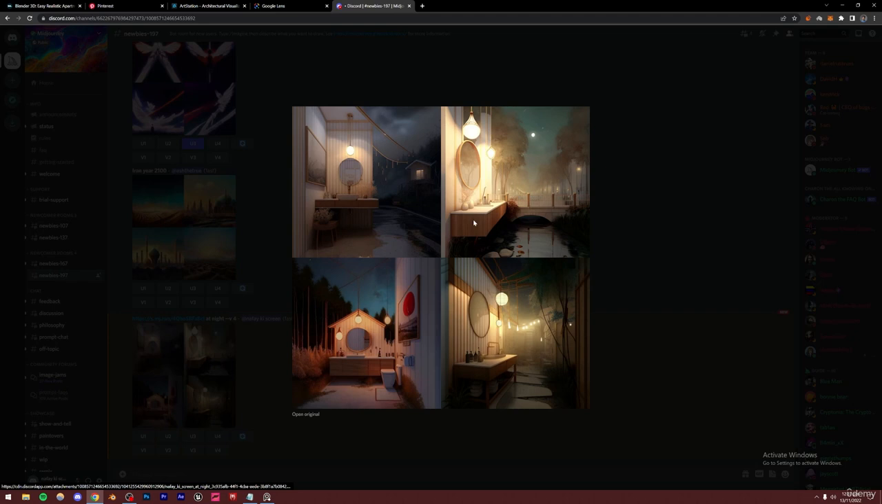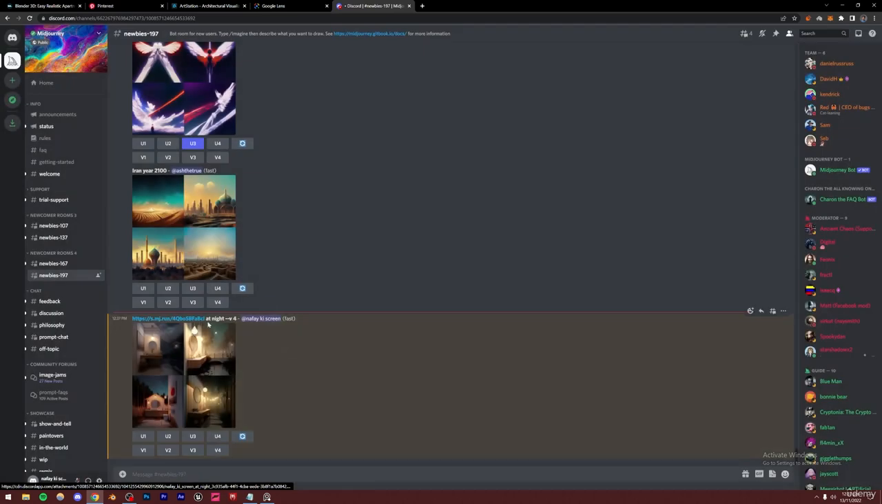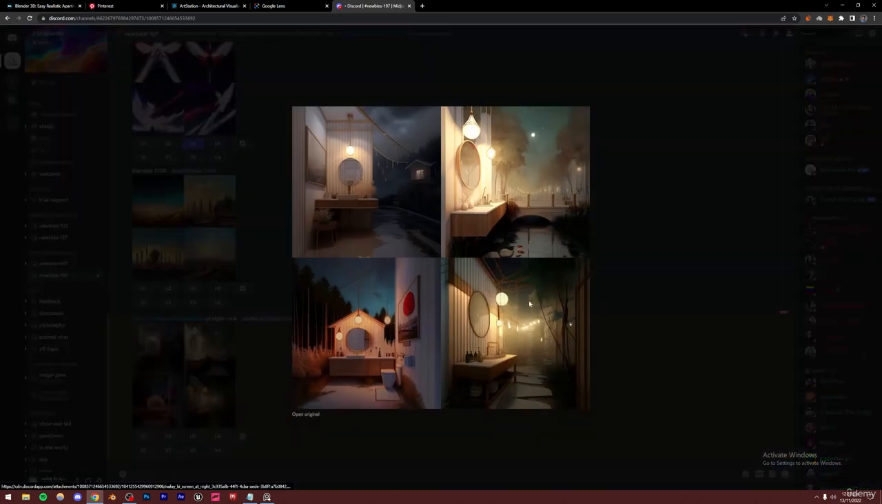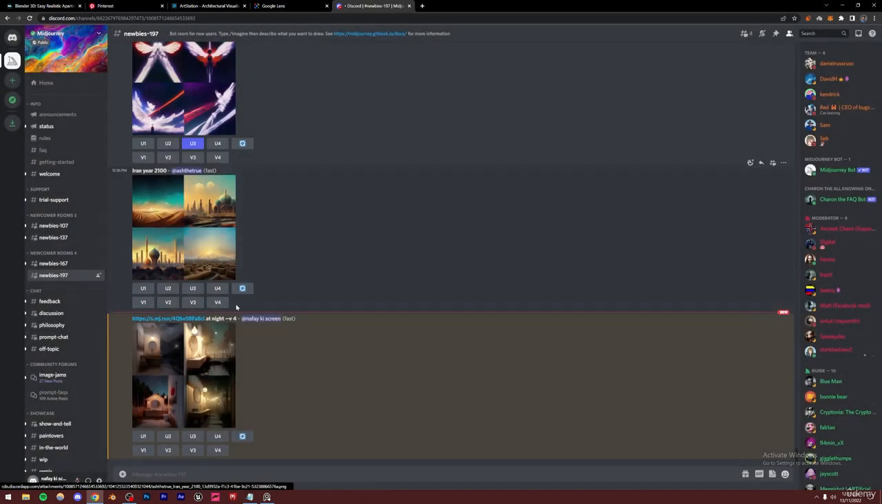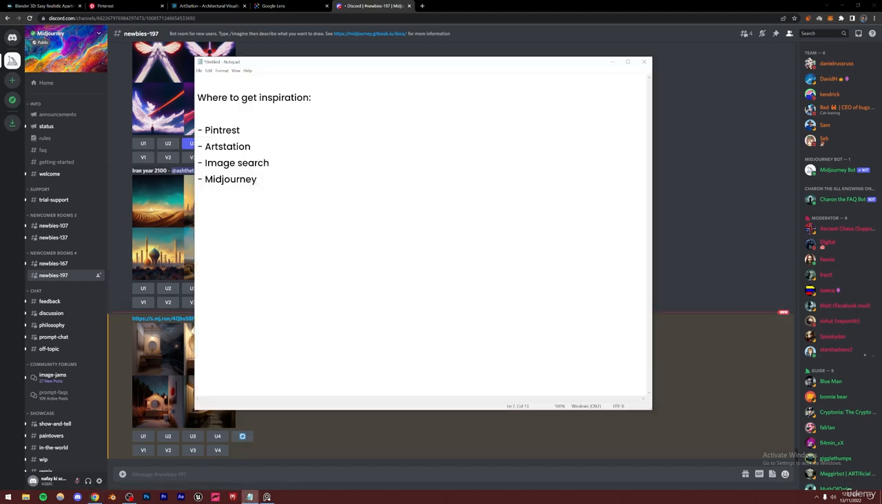However, because we did not mention any location, it just came out with some random locations. So I would recommend you to actually write bathroom at night, or maybe minimalist bathroom at night, and then it's going to come up with more accurate results. But yeah, you can just play around with this AI generated art, and if you want to learn more about this, then you can check out my class for that as well. And yeah, so these are some ways you can get inspiration and reference images.